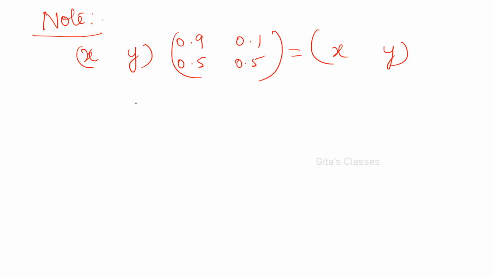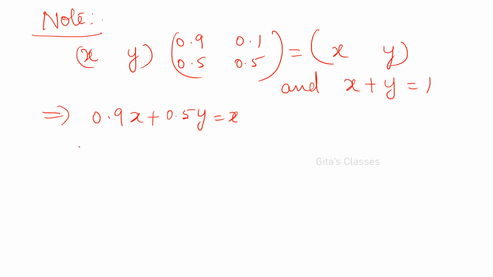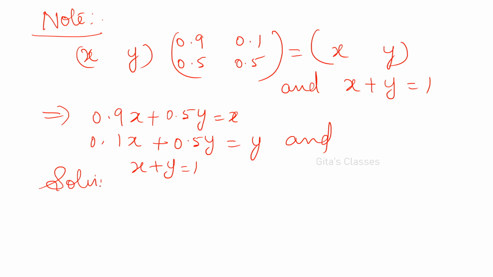xP is equal to x, and here there are two values only, so x plus y is equal to 1. This implies 0.9x plus 0.5y is equal to x, and 0.1x plus 0.5y is equal to y, and x plus y is equal to 1. So solving these we get x is equal to 5 by 6 and y is equal to 1 by 6.